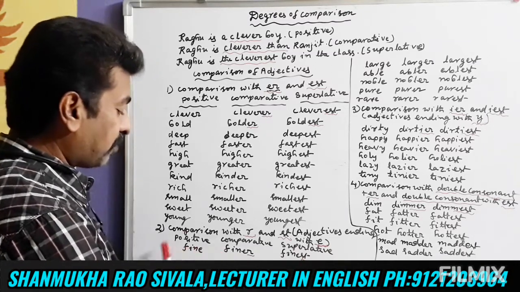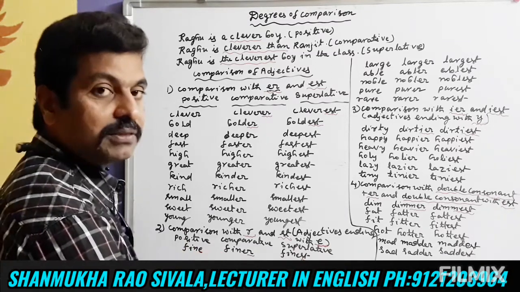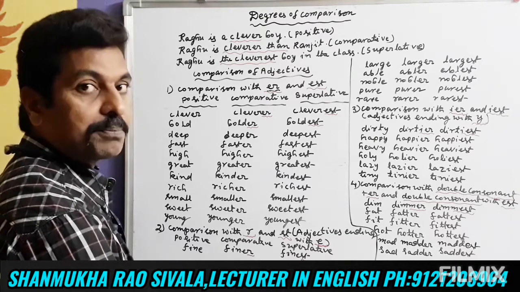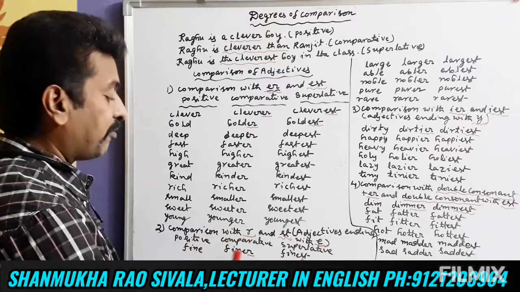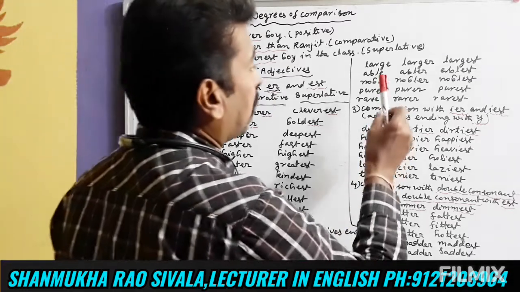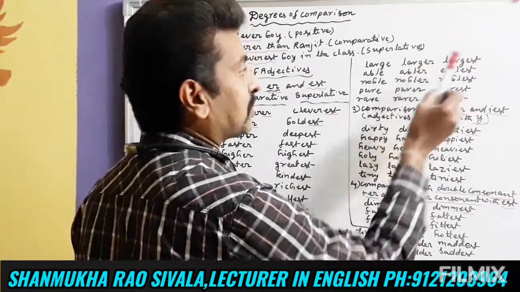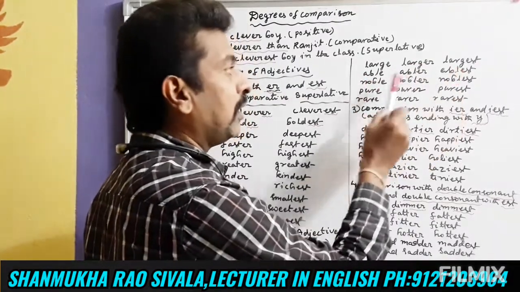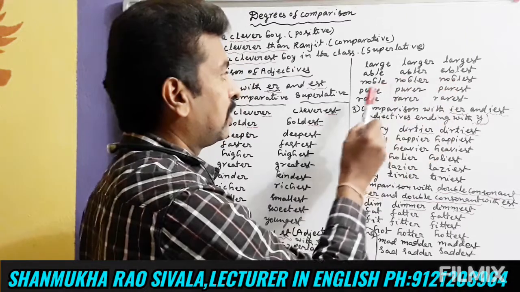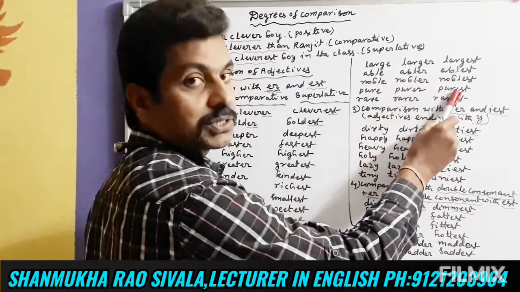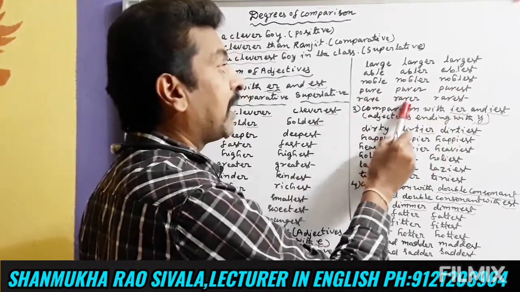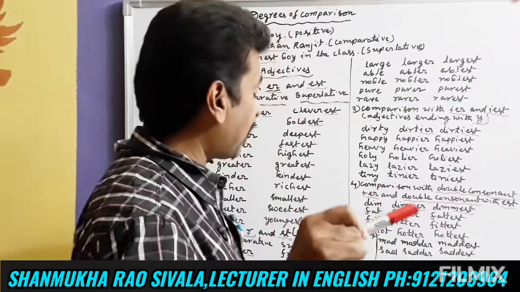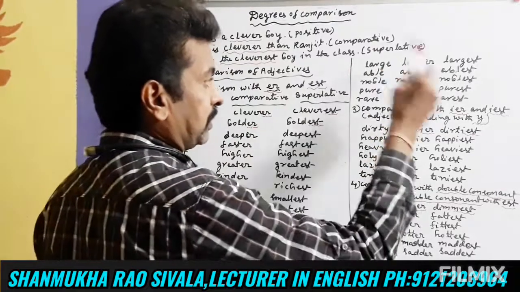So in this, when a word ends with E, we add R and ST in comparative and superlative. Fine, finer, finest. Large, larger, largest. Able, abler, ablest. Noble, nobler, noblest. Pure, purer, purest. Rare, rarer, rarest. R and ST are added to all these words.